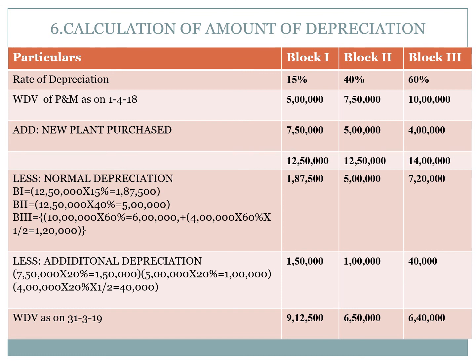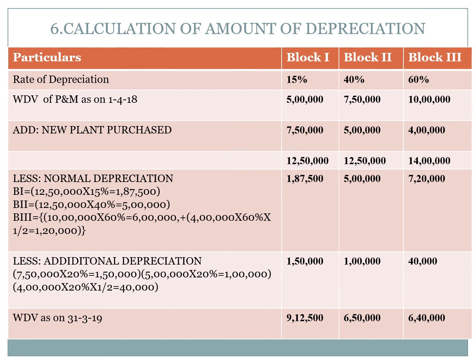But new assets acquired and put into use in the business less than 180 days. Therefore we have to give only half of the depreciation. 4 lakhs into 60% into 1 by 2, 1 lakh 20,000. Total normal depreciation for block 3, 6 lakh plus 1 lakh 20,000, 7 lakh 20,000. This is the calculation of normal depreciation.